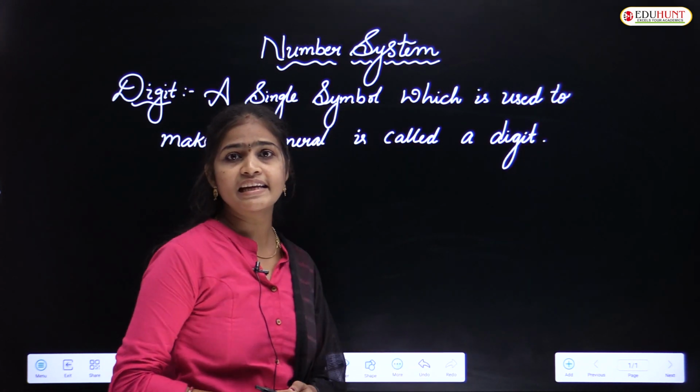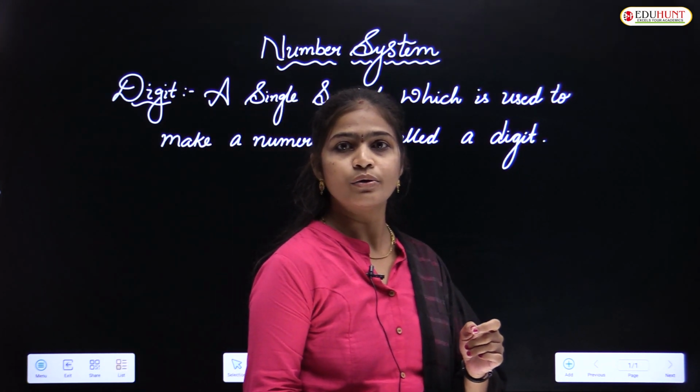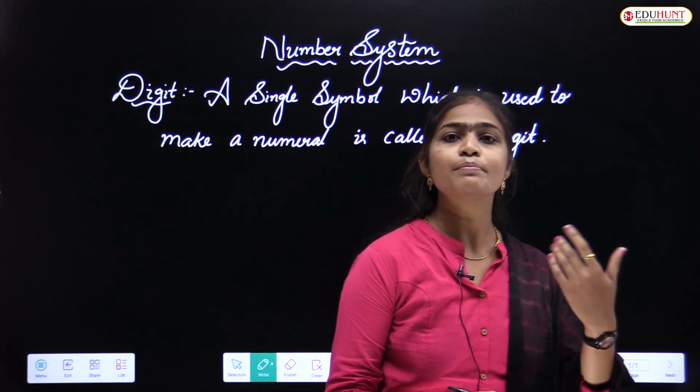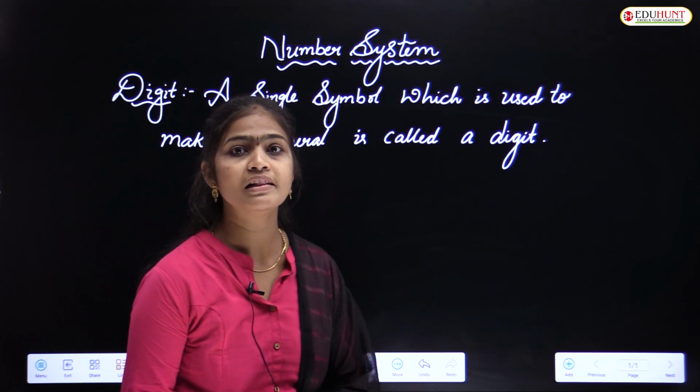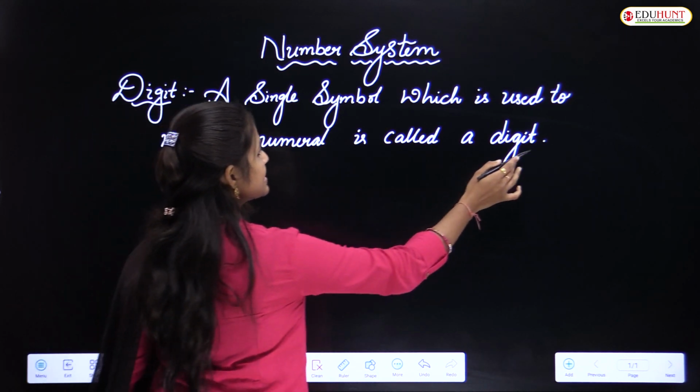Once again, the definition: a single symbol. Whichever symbols we use to make a numeral, those symbols we call digits.